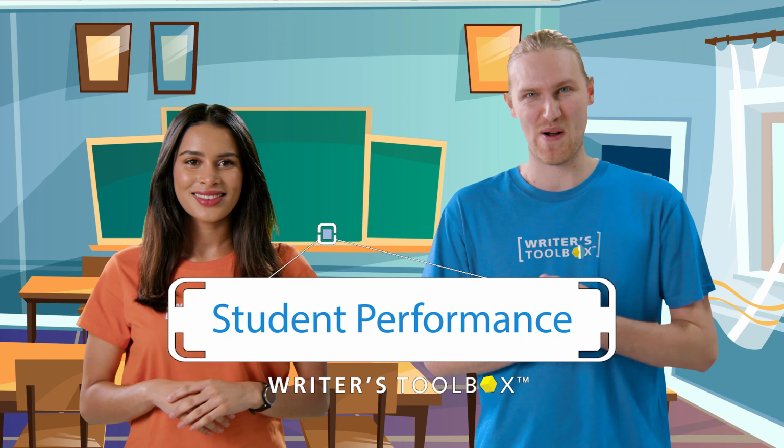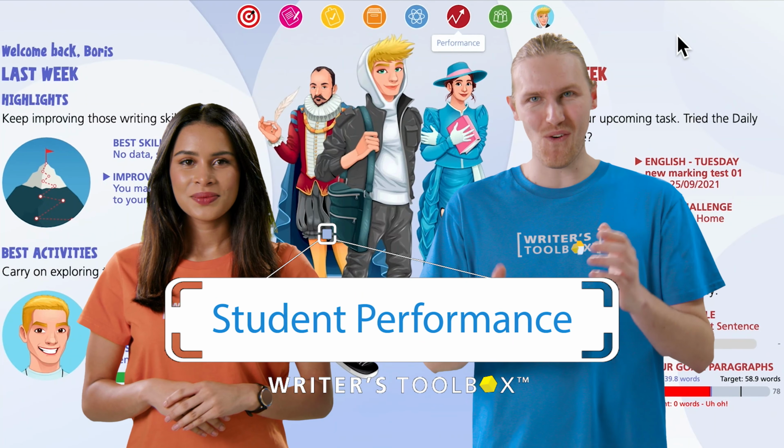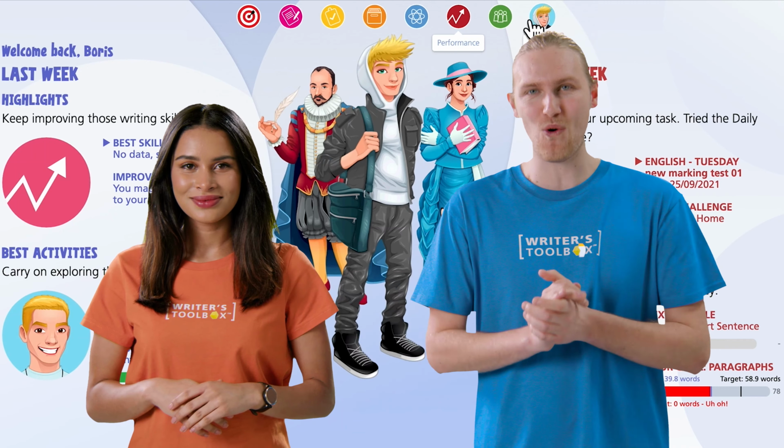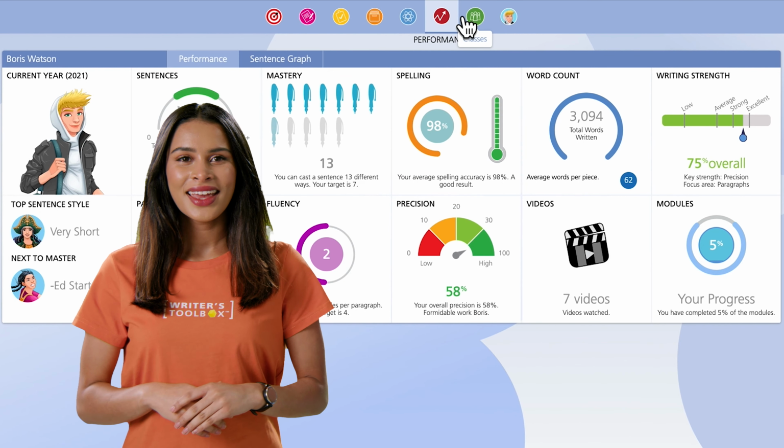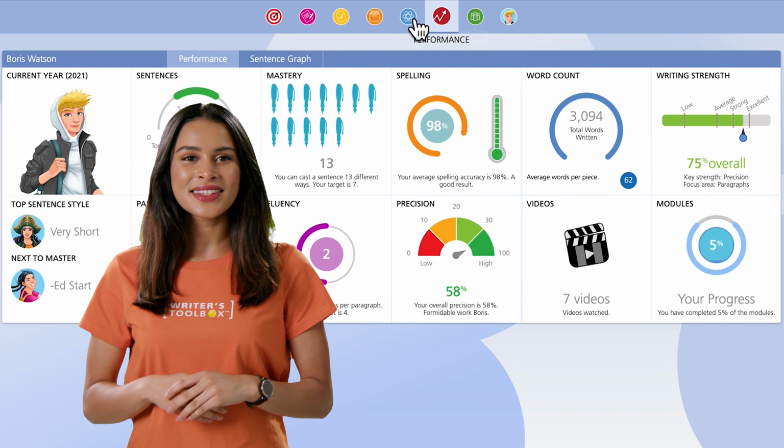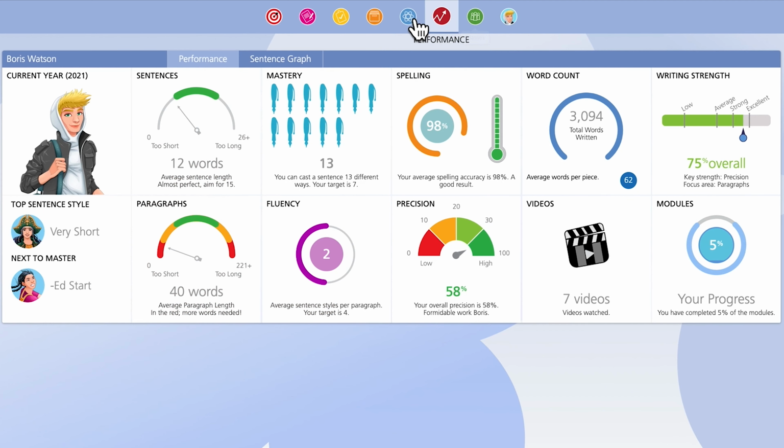Let's head to Writing Profile. Toolbox reads all the writing you produce and assembles all that information into a handy profile of you as a writer. It's a snapshot of your writing skills and abilities. All the information works the same way. Click on a tile and it flips over to reveal more information.